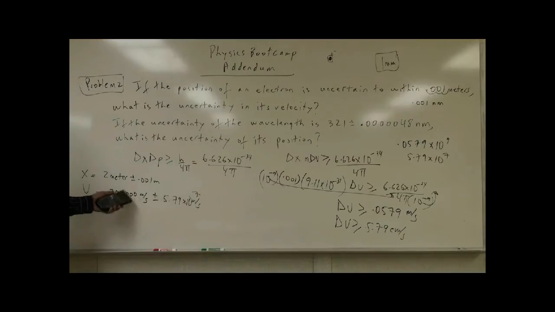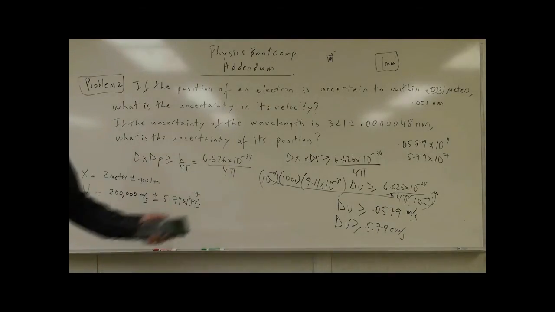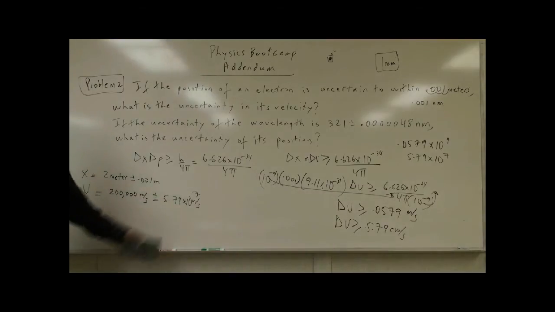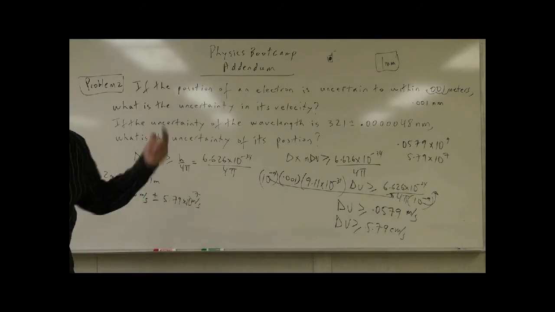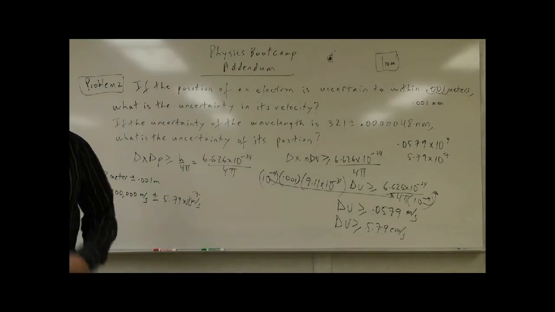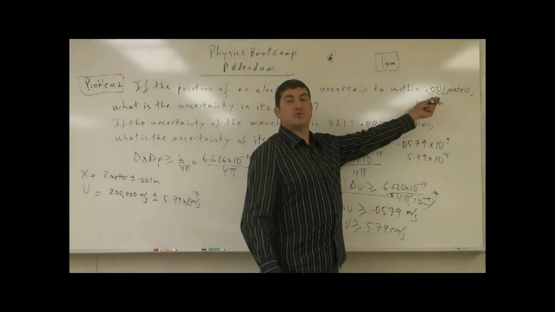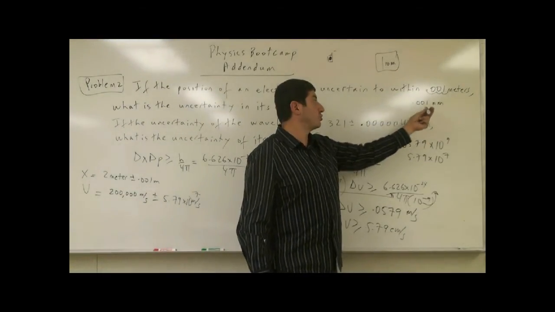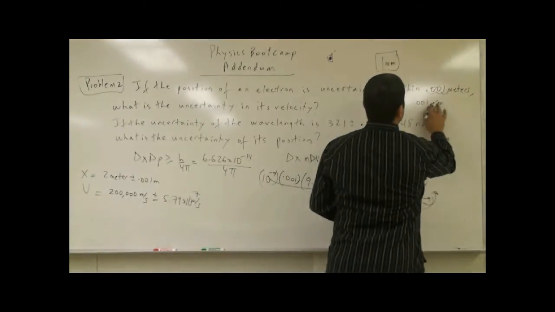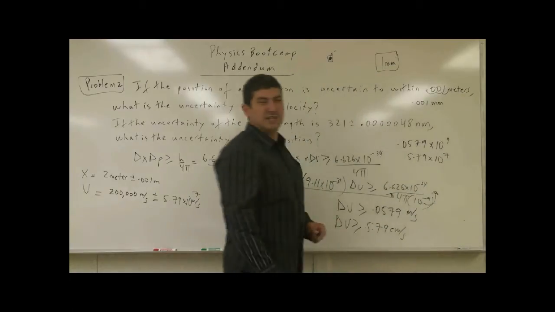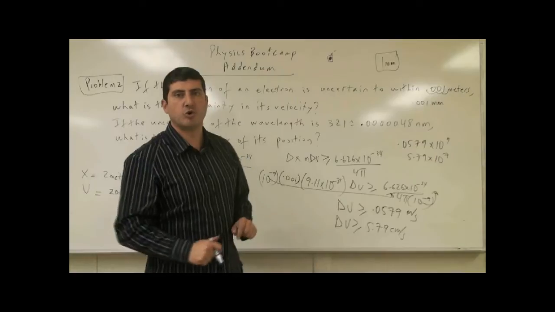The electron is going 2 times 10 to the 5th meters per second, but we are uncertain of that velocity to within 5.79 times 10 to the 7th meters per second. That means basically we have no clue what this electron is doing at all. No clue at all. That means our precision was too much. 0.001 nanometer was too much. So to be more realistic, we've got to be somewhere in the middle, like 0.001 millimeter or maybe 0.001 micrometer. Then that is a little bit more doable.